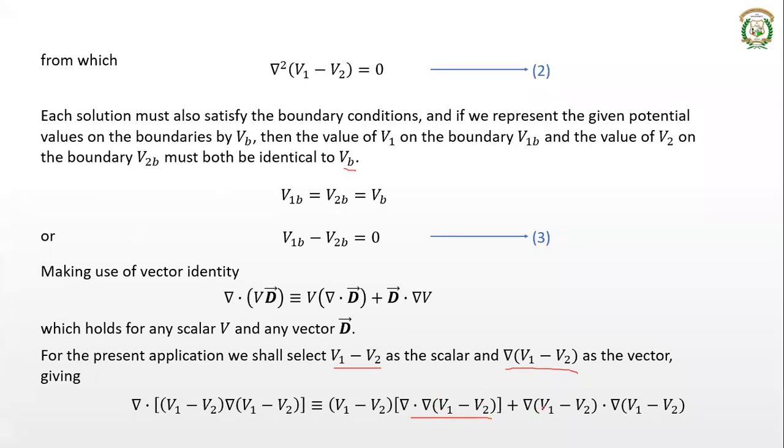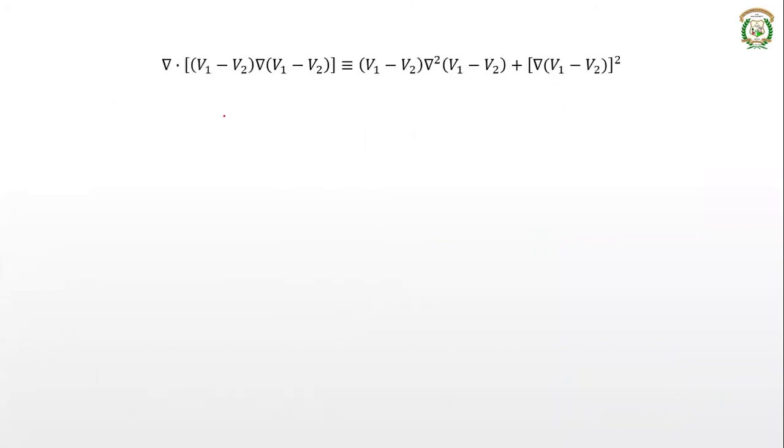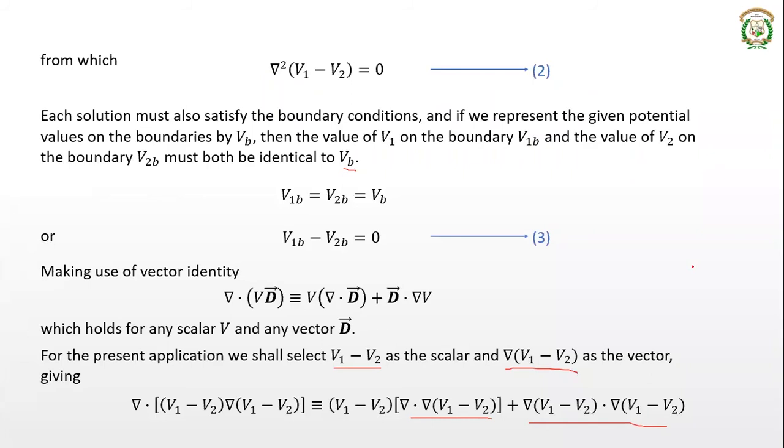Similarly, another term is del of v1 minus v2 dot del of v1 minus v2. I can take this as del of v1 minus v2 the whole square. Okay, so further if I simplify this, I will be getting this. That is del dot v1 minus v2 multiplied by del v1 minus v2 is v1 minus v2 multiplied by del square v1 minus v2 plus del of v1 minus v2 the whole square. That's what I said in this case. Okay, so now